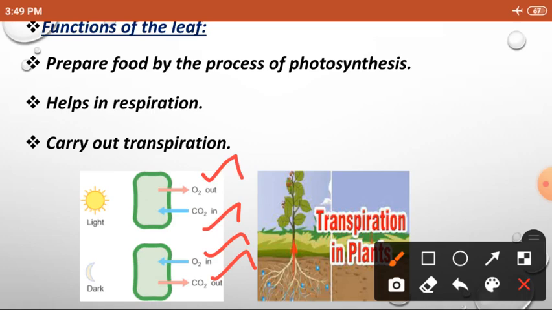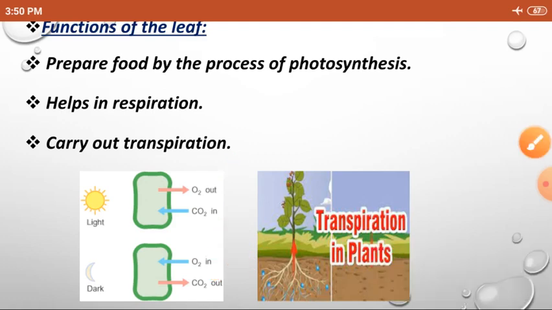And the leaf carries out transpiration. Transpiration means it transfers the water and minerals from the root to other parts of the plant, and it transfers the food from the shoot system to the root system. Transpiration means transferring water, minerals and food to every part of the plant. This process is done by the leaf. So what are the functions of the leaf? It is involved in photosynthesis, it helps in respiration, and it carries out transpiration.